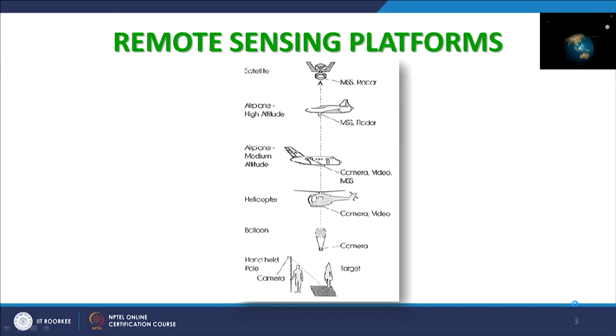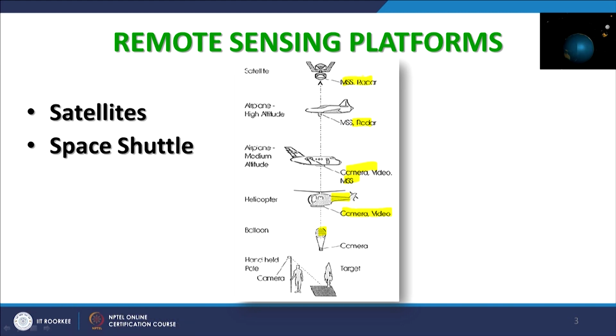So, as we have also discussed, various platforms at different heights are possible. Starting from the ground, a human having a camera on a stand or standing can also be remote sensing. Then you can go for balloons, then helicopters, and then airborne platforms, maybe shuttle missions, and then finally you end up with the satellites also.